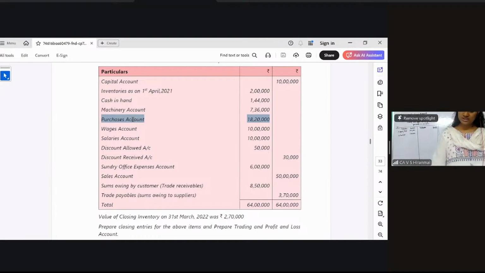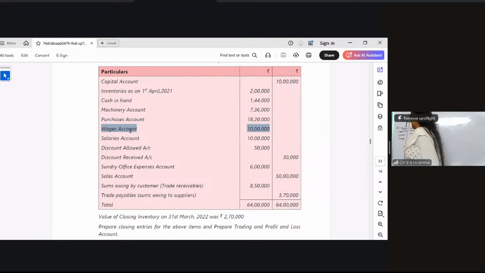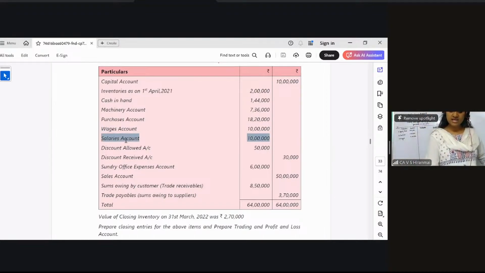Now my dear students, the next one, wages account. Wages account is 10 lakhs. When I say wages, it is a direct expense. It will come into the trading account only. Just below the wages, please see salaries account. Now this salaries account, leave some space and write it below 10 lakhs, because this is nothing but indirect expense. It will go into the P&L account.